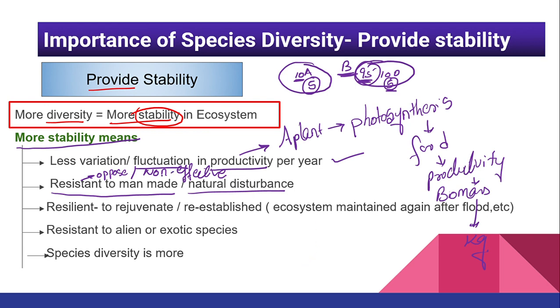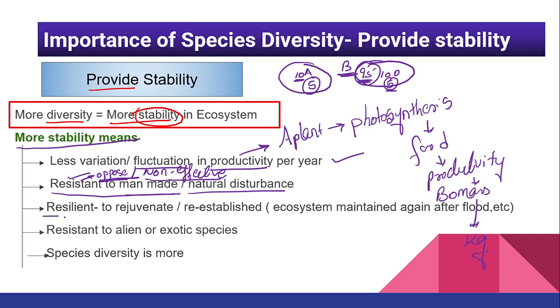That means antibiotics are non-effective on them, or they oppose antibiotics. So resistance means opposing man-made activity, the activities which we are doing, like lots of chemical spreading or cutting trees, and natural disturbance, for example flood, tsunami, cyclone. All the species present in the biodiversity should be resistant to man-made as well as natural disturbance. Then only my ecosystem will be stable.